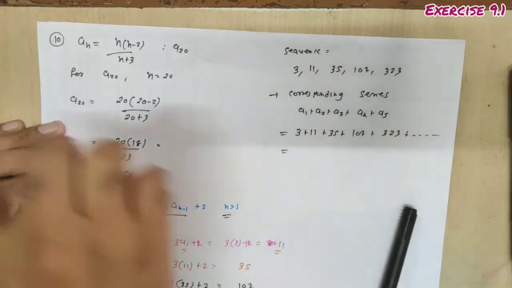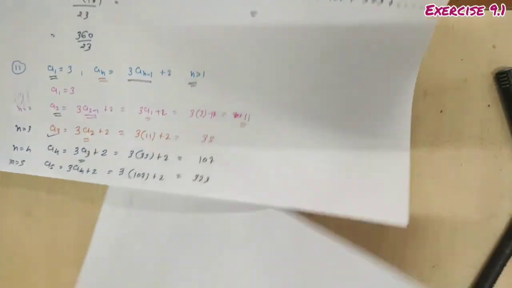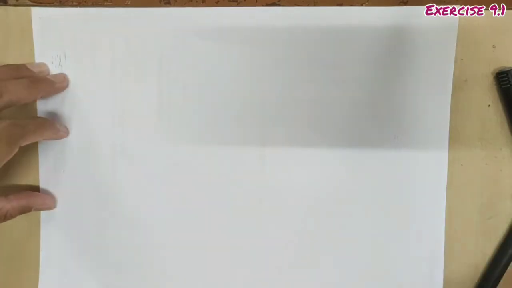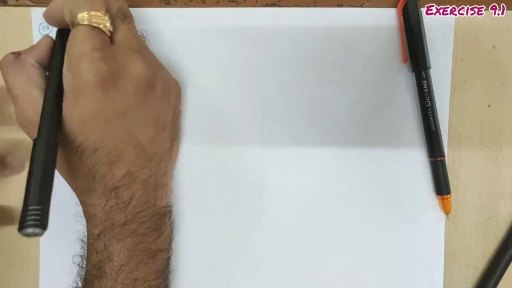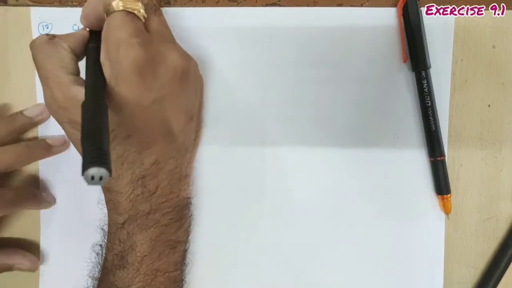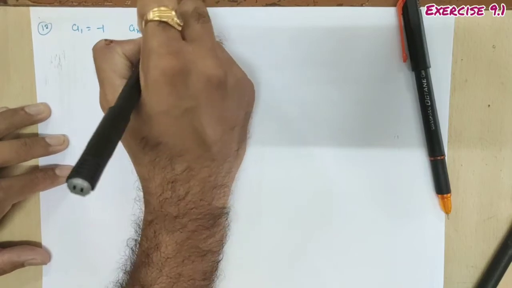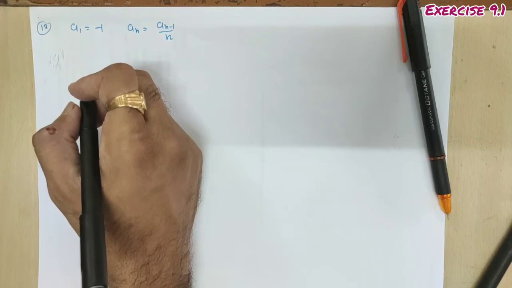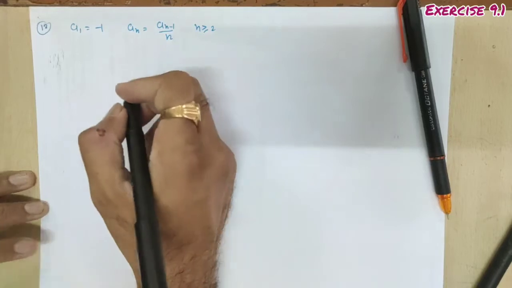Now question number 12. Here the first term is given as -1, and the nth term is given as a_n = a_(n minus 1) by n, where n is greater than or equal to 2.